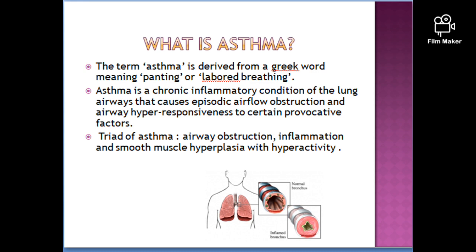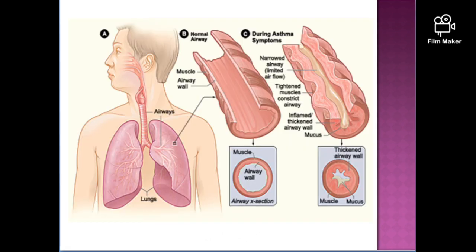Here is the triad of asthma that usually occurs, that is airway obstruction, inflammation, and smooth muscle hyperplasia with hyperactivity. In this image, you can see the normal airway passage, whereas during asthmatic symptoms, you can see the triad of asthma which I told you above.